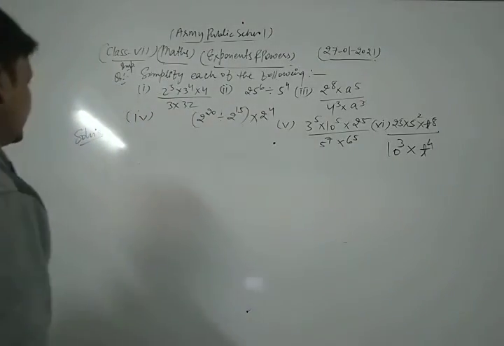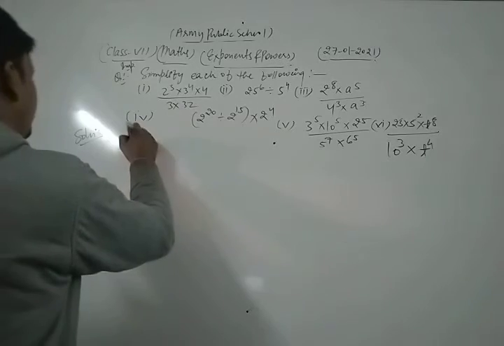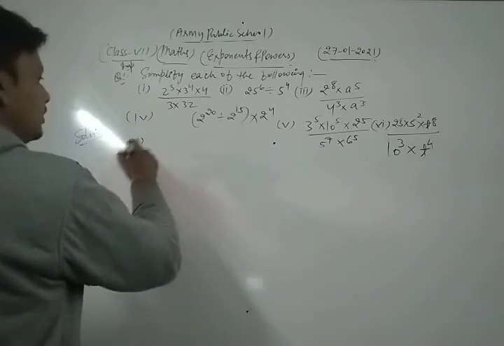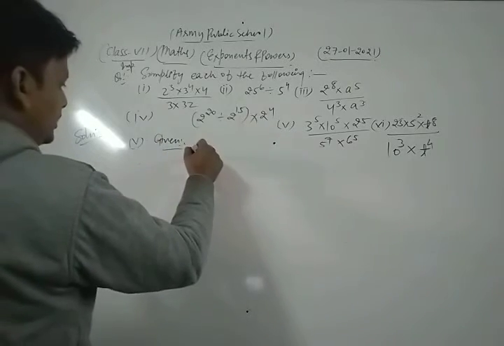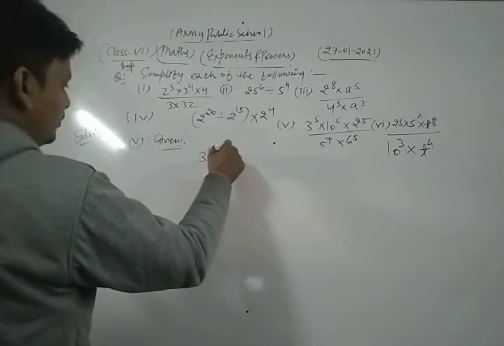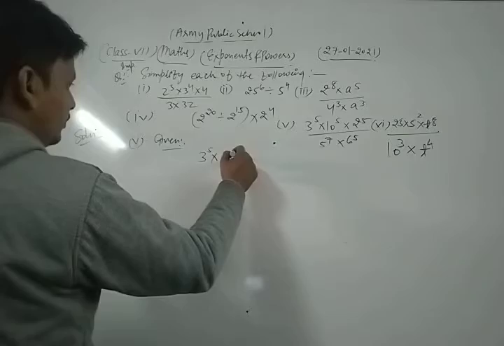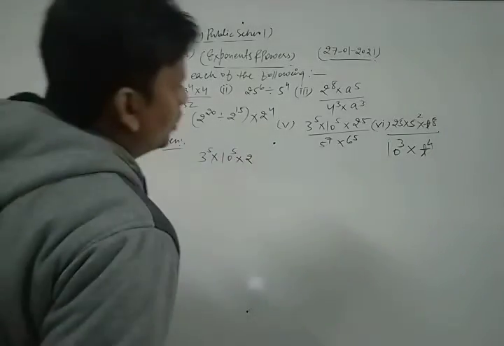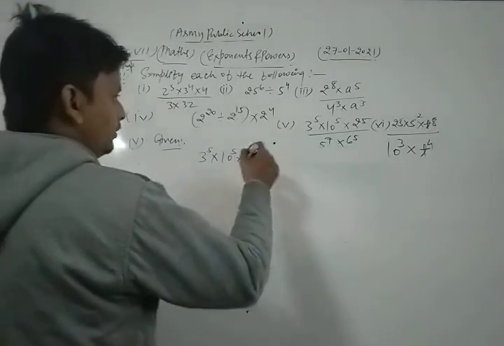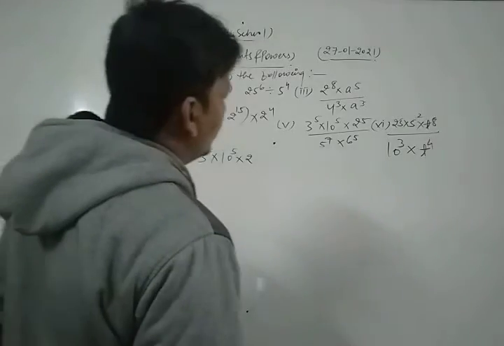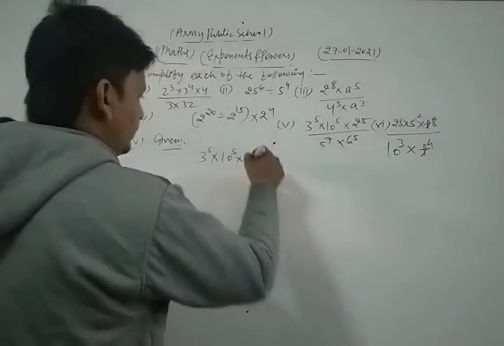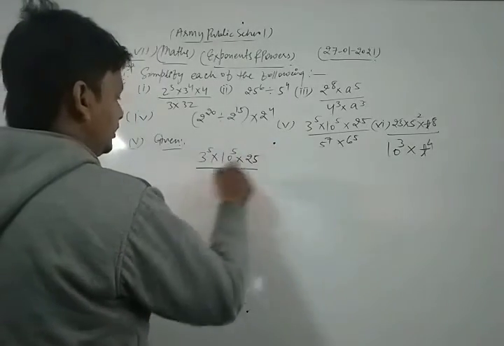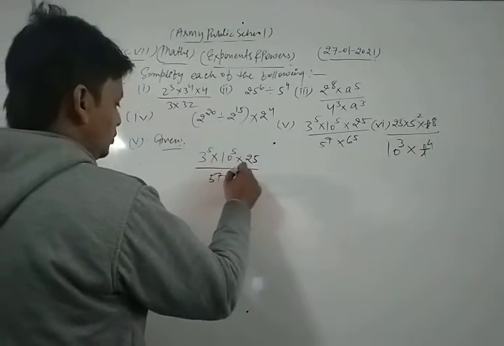Let's see, dear student, we take and solve the fifth part of this question, which is 3 power 5 into 10 power 5 into 25, divided by 5 power 7 into 6 power 5.